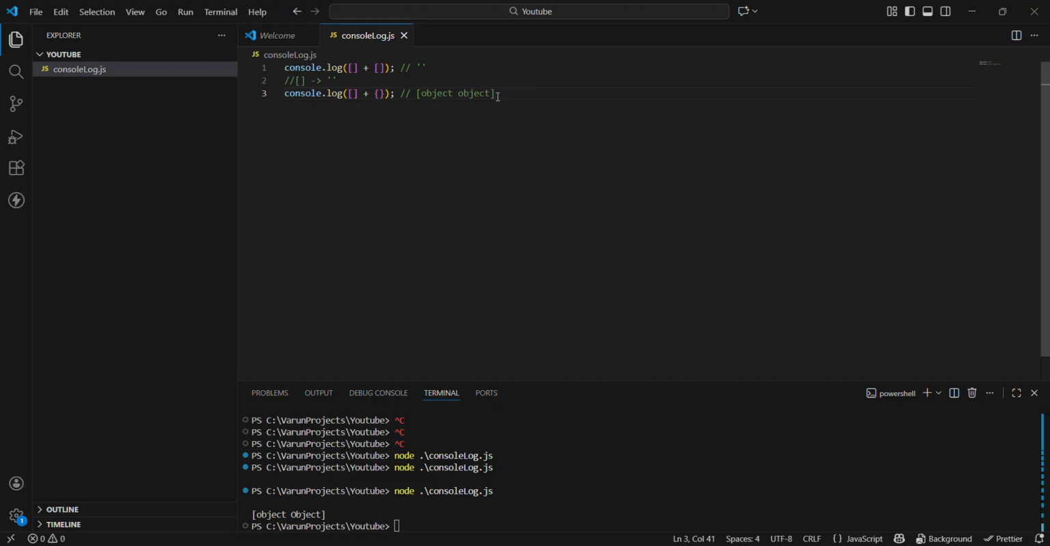So why has this happened, guys? As we learned earlier, our array is converted into an empty string, but what about our object? The object gets converted into "[object Object]". So if we do empty string plus object, what will be the output? Of course, "[object Object]".